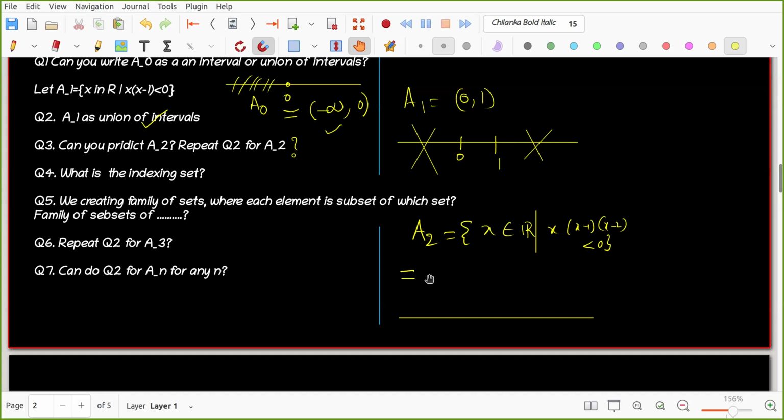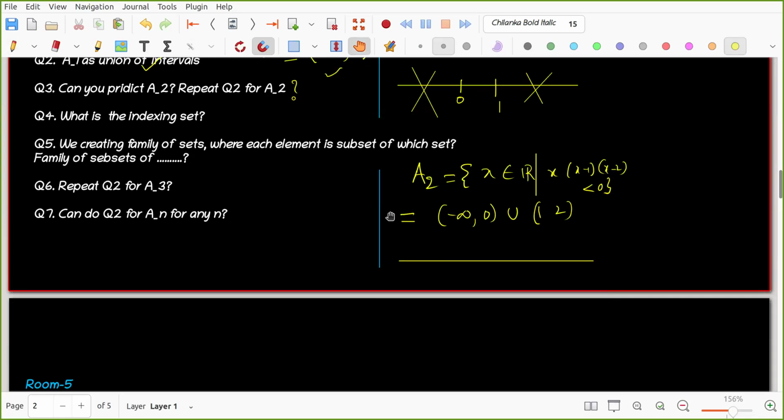Excuse me, sir. Avani, can you tell me what is A2? A2 is the set of x in R such that x into x minus 1 into x minus 2 is smaller than 0, and all those points will be the open interval minus infinity comma 0 union 1 comma 2. Okay, open interval. How did you come to know about this? What is the logic? What is the algorithm you have? How did you come to this?